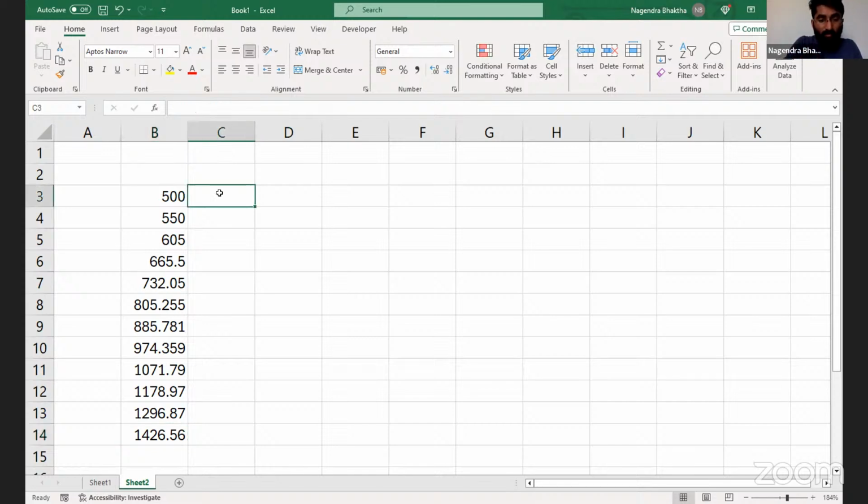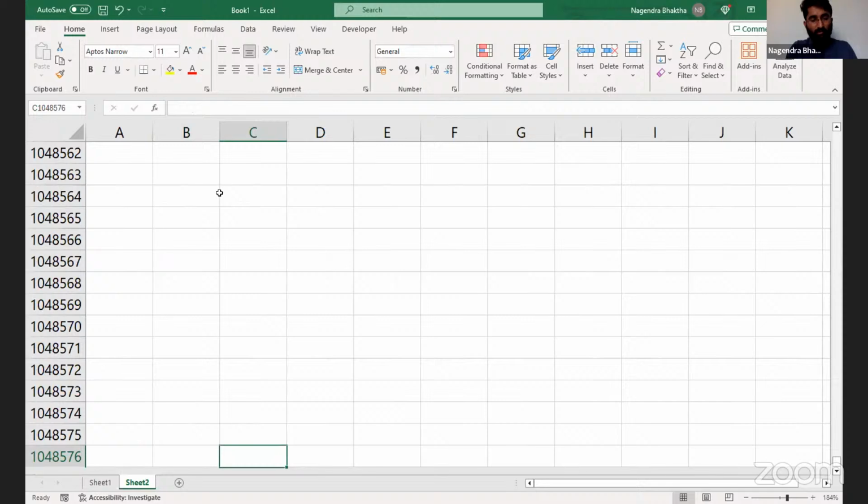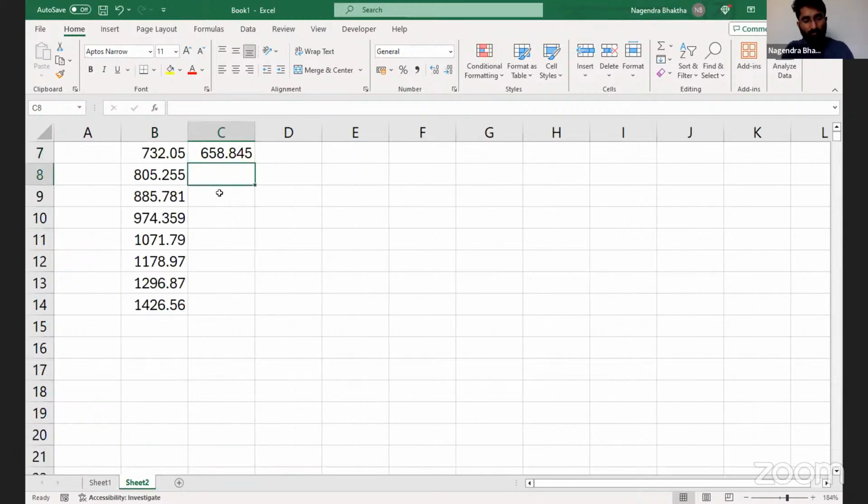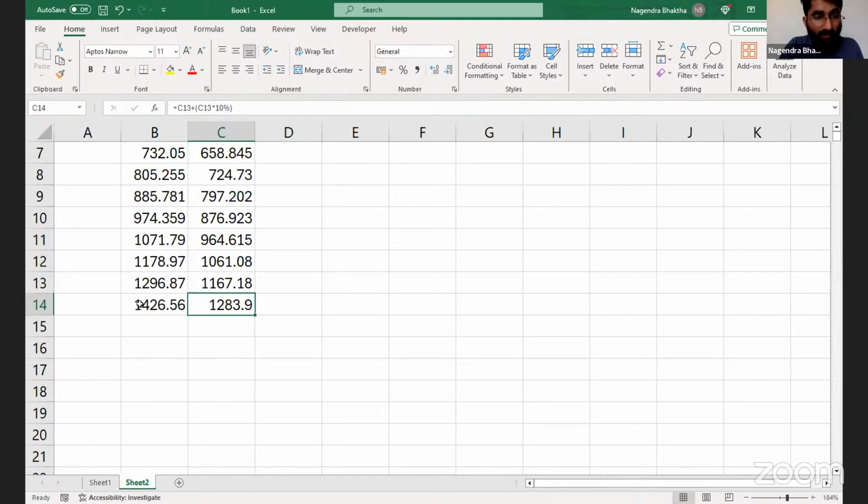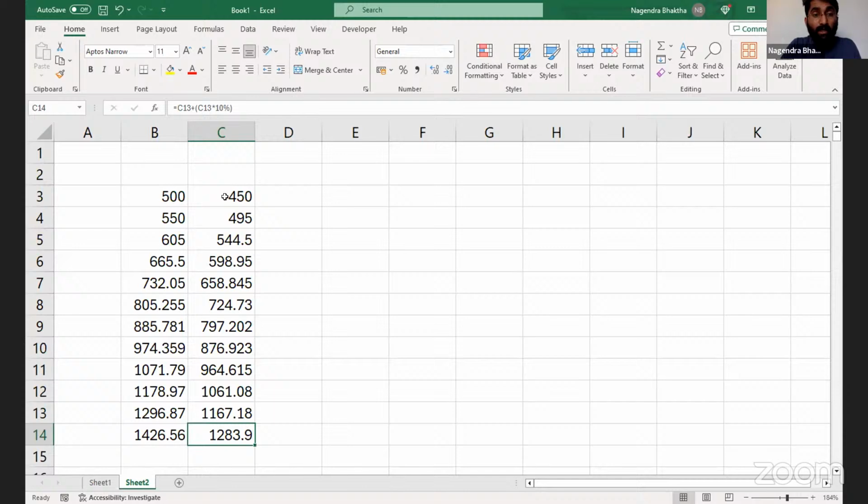Same way here, 450 crores. If it is 450 crores, then it will be 495. This goes on happening. Look at the difference, guys. This is called the multiplier. You saved 50 crores.